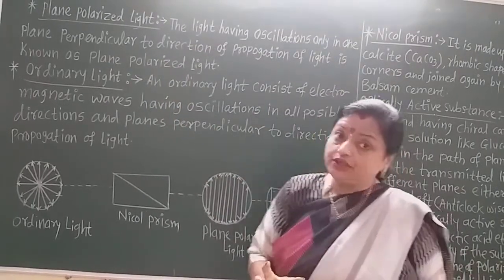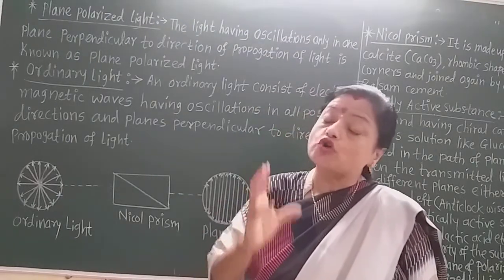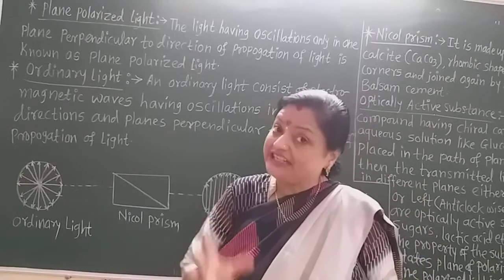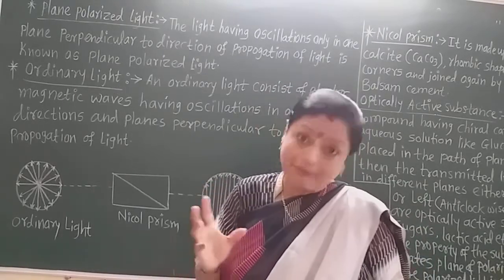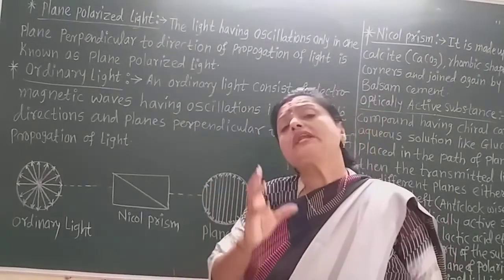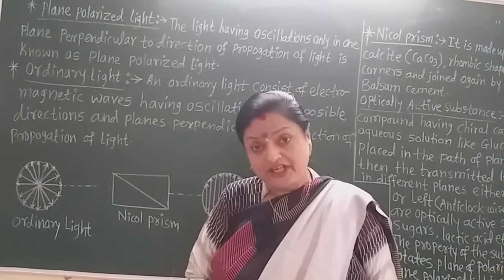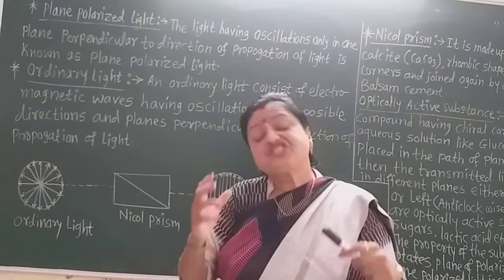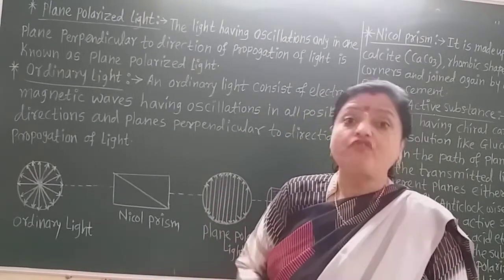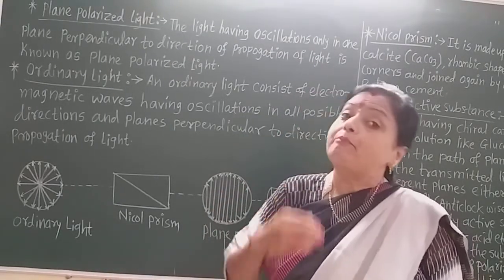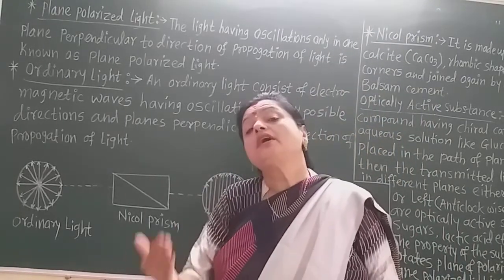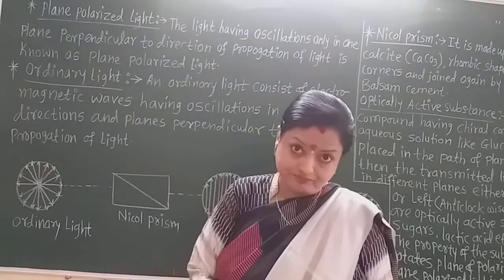The light which has oscillations in electromagnetic waves, in the electromagnetic field, in only one plane is called plane polarized light. Such light we obtain by passing ordinary light through the Nicol prism.